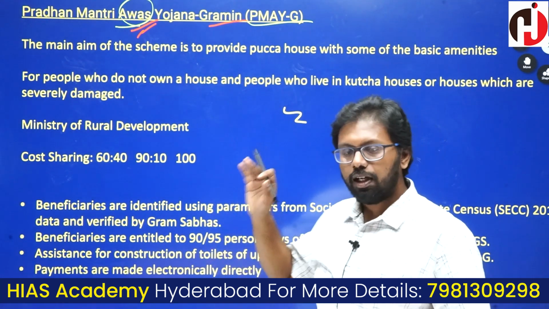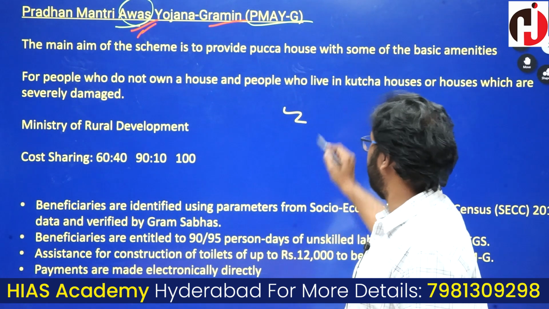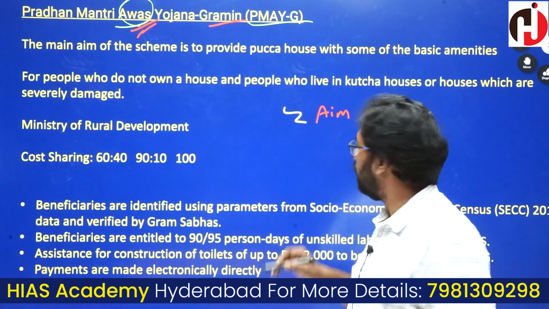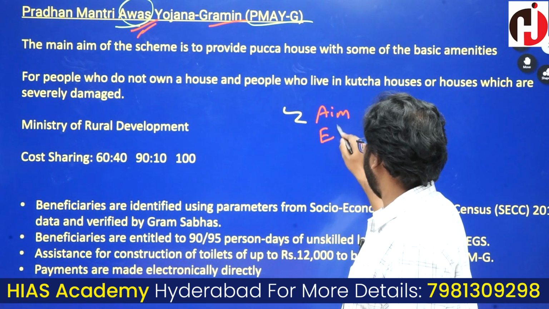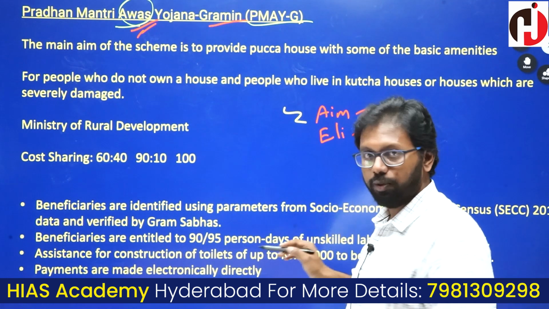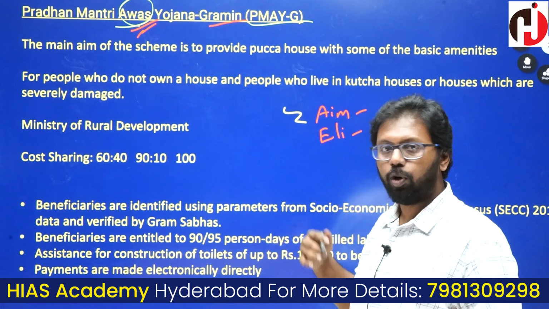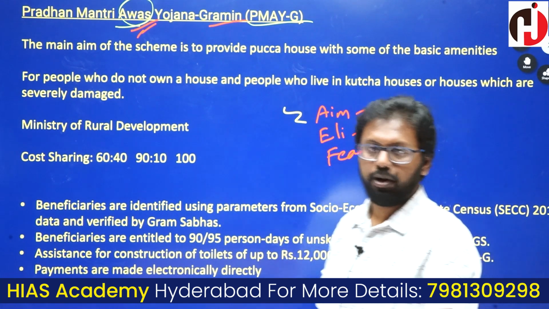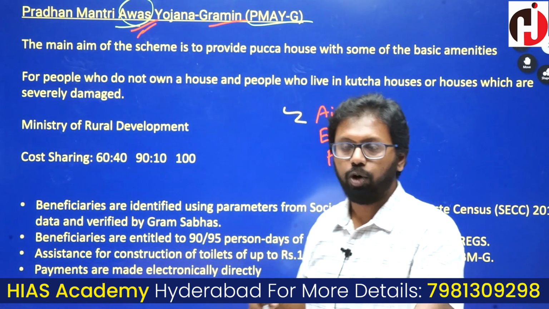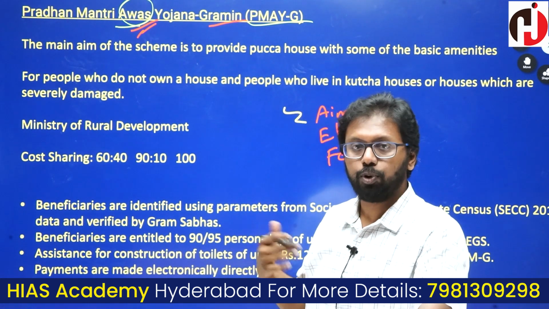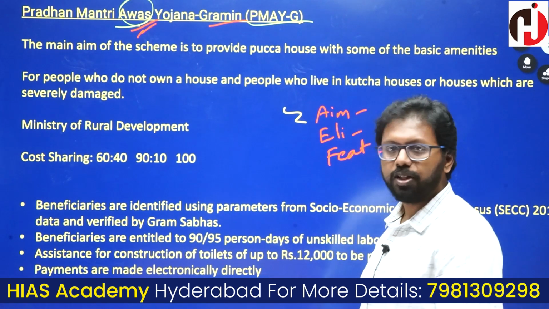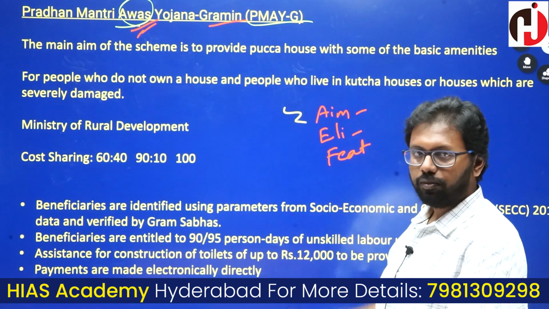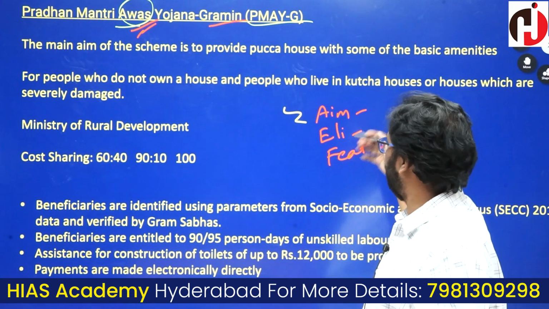For any scheme, there is an objective or aim, and eligibility is one more thing: who is eligible, who is not eligible. These are the two main things. And what are the features of the scheme? What does the scheme benefit, and what services does it provide or promote? These are the basic things you have to remember while reading or studying a scheme. So we'll approach it the same way.